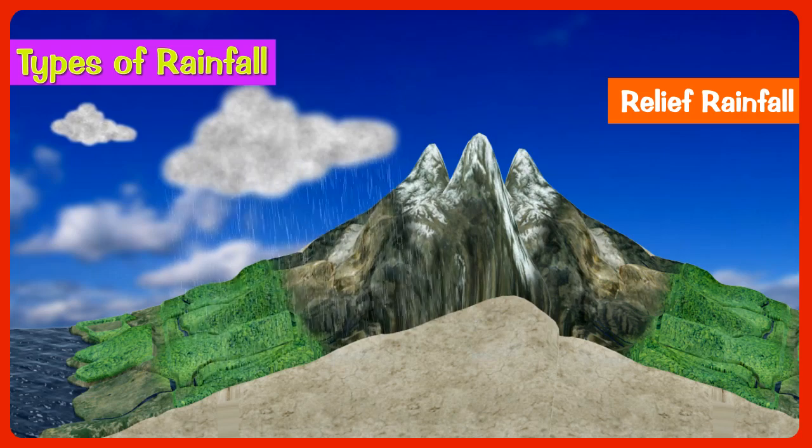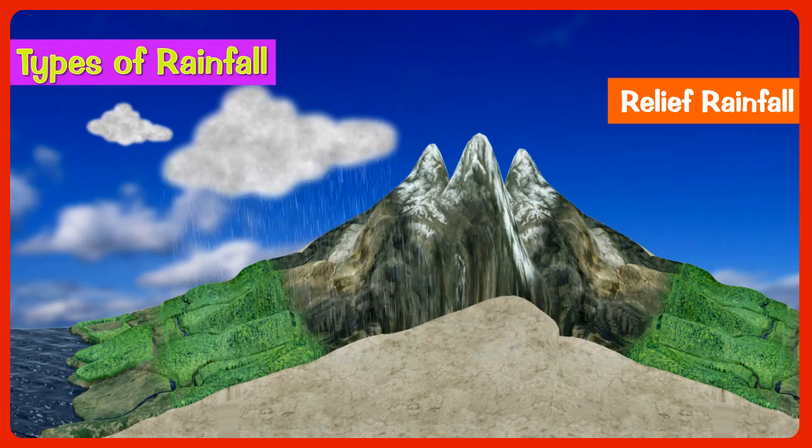For example, the rain on the Western Ghats of India or on the southern slopes of the Himalayas is relief rainfall. As winds cross over to the other side, they lose most of their moisture. While descending, they become warm and dry, and hence there is less rain on the leeward side. The rainless area on the leeward side of a mountain is called the rain shadow area. The Deccan region in India lies in the rain shadow area of the Western Ghats.